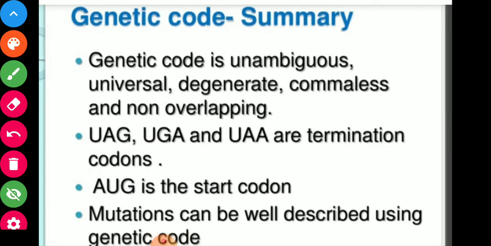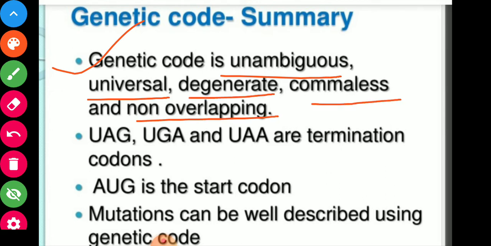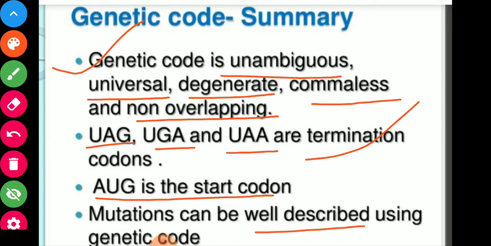Now, the genetic code summary: the genetic code is unambiguous, universal, degenerative, comma-less, non-overlapping. Three codons are called stop or termination codons because they don't code for any amino acid. AUG is called the start codon, and mutations can be well described using the genetic code. We can understand mutations by using genetic codes.